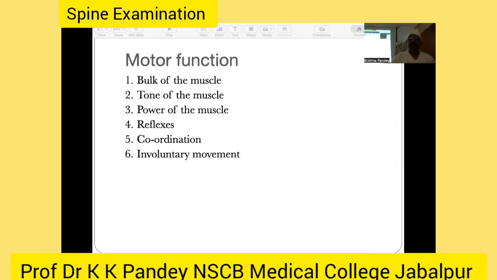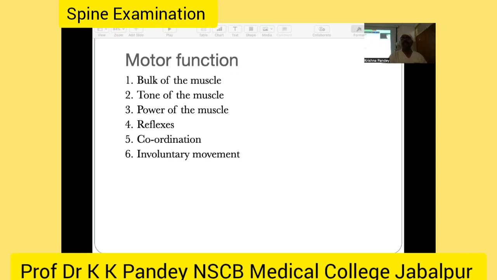The neurological examination includes, as you all know, motor function. You have to see the bulk of the muscle. In cases of flaccid paralysis or spastic paralysis, there is wasting of the muscle. Is there unilateral wasting or bilateral wasting? So you have to identify a unilateral lesion or a whole spinal cord lesion.